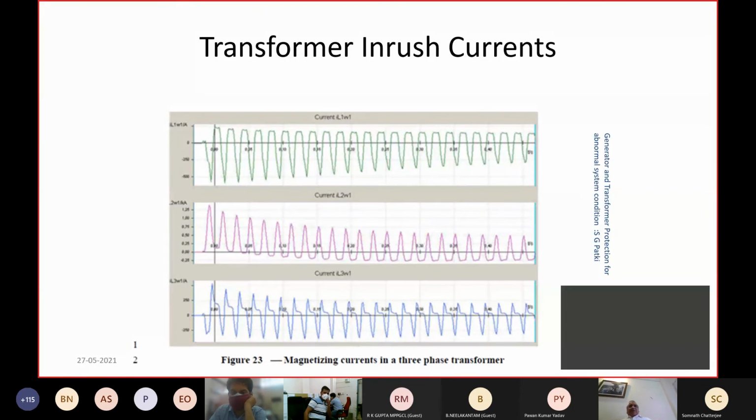The offset is just because near zero in the RX diagram, the impedance plane, in various power swing conditions, without the risk of under excitation, there is a momentary possibility of impedance passing through that region, so that offset is kept. This is just to avoid maloperation in a heavy swing condition.